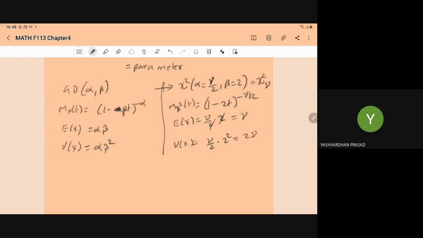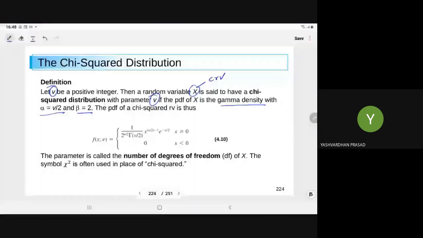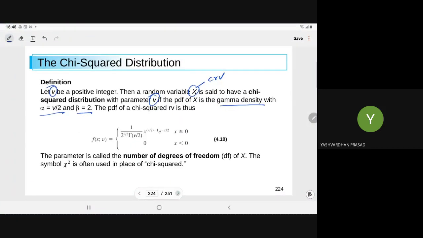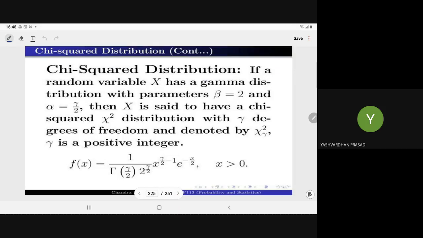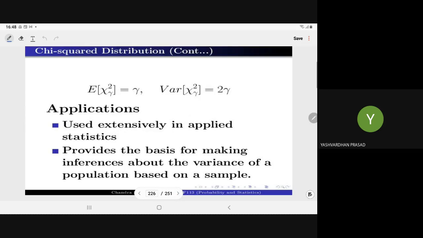Here again we will not derive explicitly for the chi-square distribution because it is a special case. So directly we use the formulas we have derived for the gamma distribution. What is the application of the chi-square? It is extensively used in applied statistics, and provides the basis for making inferences about the variance of the population based on the sample. So when we start sampling theory, wherever we have to take a sample from the population, there we use the chi-square distribution.